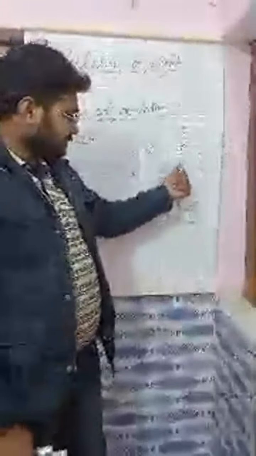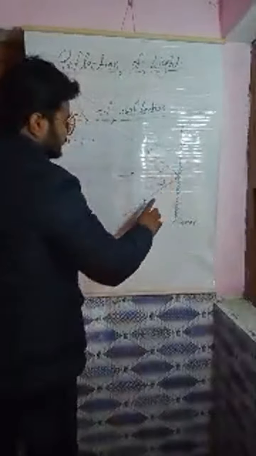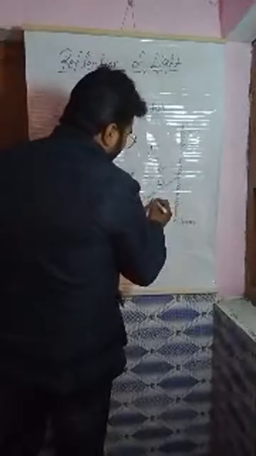Okay, if these lines are made from the front side, that means it is painted from the front side. So we can say it is painted from the back side and the ray of light is falling on it. So you can see this is... sorry, just a minute, I had written something wrong. Here it would be I and here it would be R.